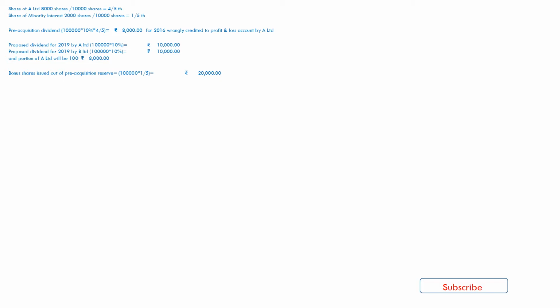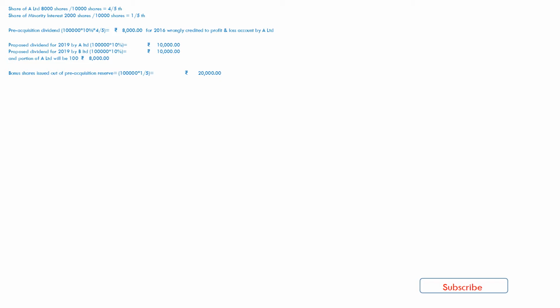That means in share capital of B Limited, it does not include bonus shares, that is 1 bonus against every 5 shares. That means number of bonus will be 10,000 into 1 by 5, that is 2,000 shares, and at the rate of rupees 10 each, bonus share amount will be 20,000.